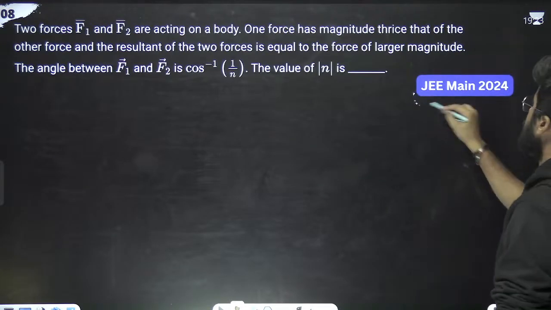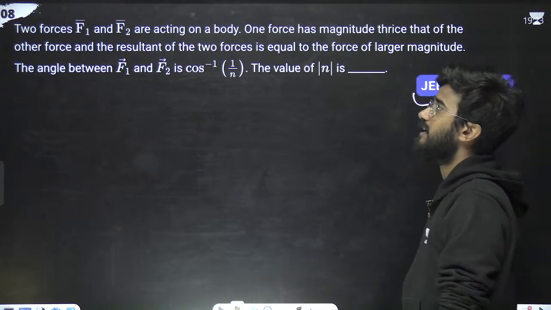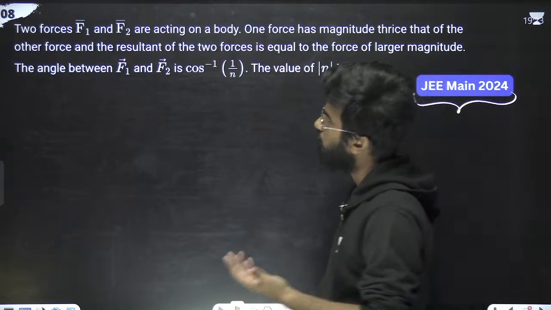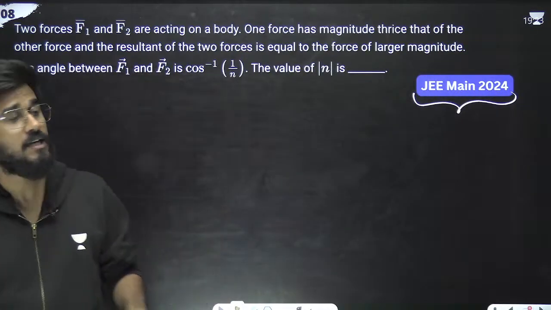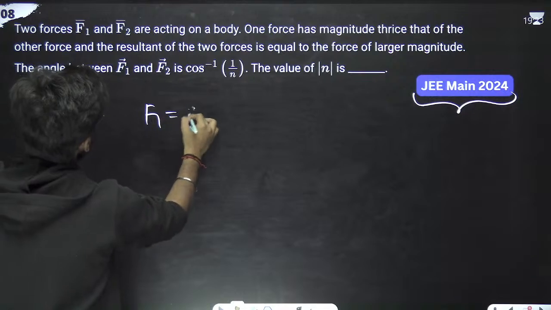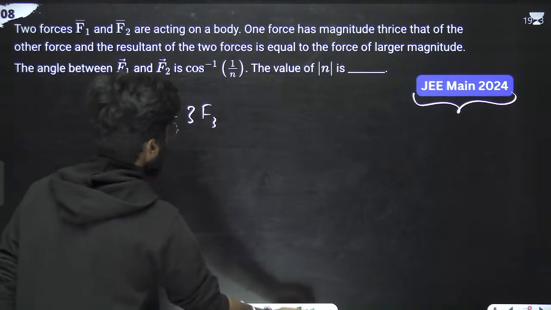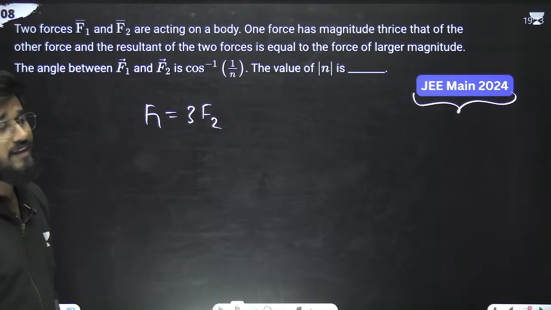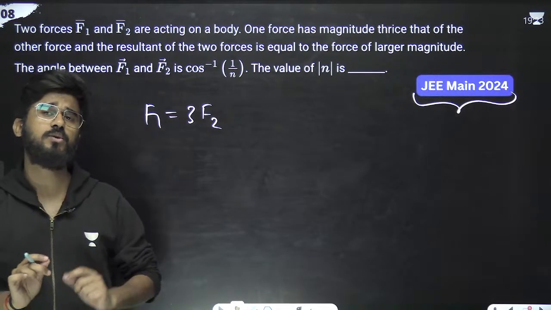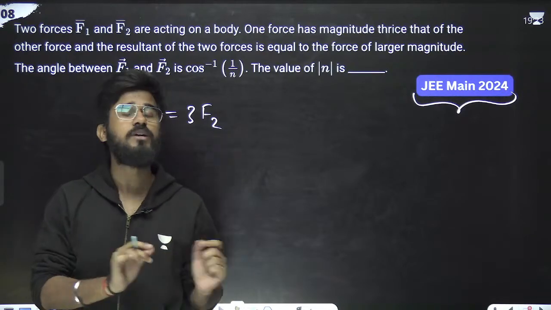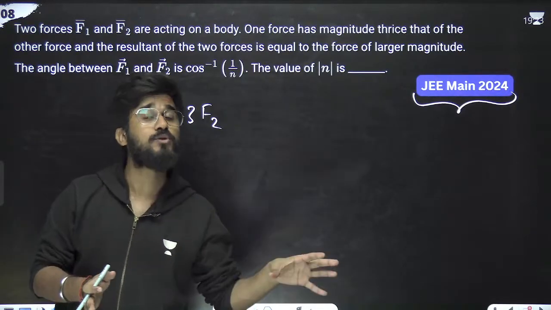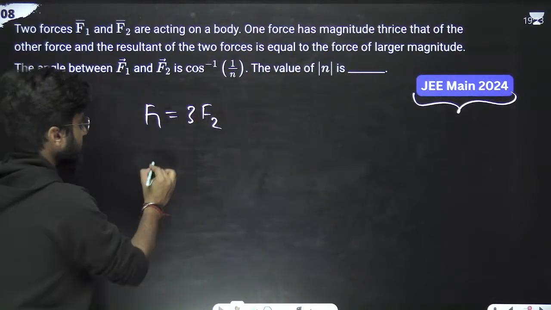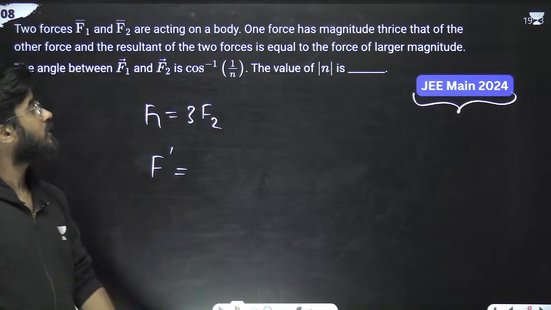Okay, next question, JEE 2024. The question says two forces F1 and F2 are acting on a body. One force has a magnitude thrice of the other force. Suppose the forces are F1 and F2, so we can write F1 is equal to 3F2 because the magnitude is thrice. The resultant of the two forces is equal to the force of the larger magnitude. If F1 is equal to 3F2, F1 is larger because it is thrice F2. Suppose the resultant is F dash, and that is equal to the larger one.